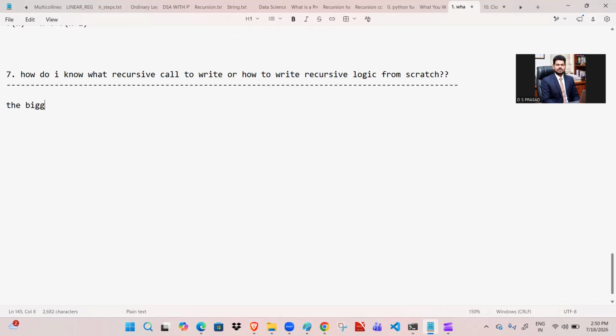Everyone asks: how to write recursive logic?